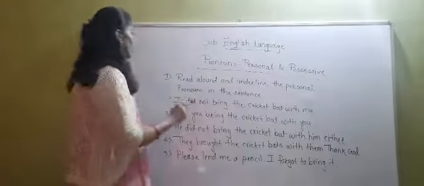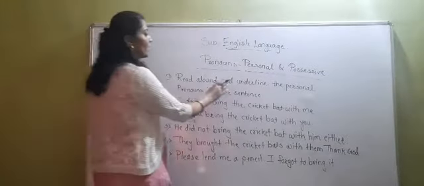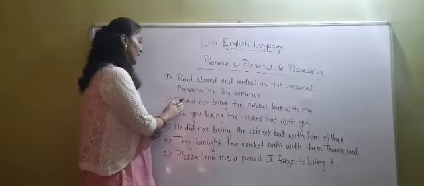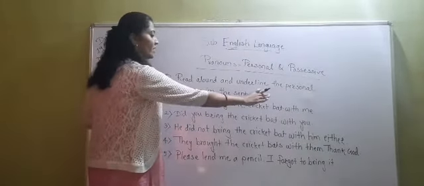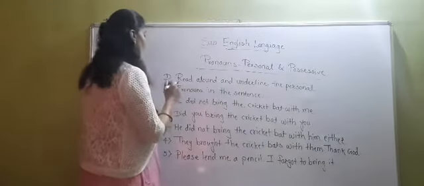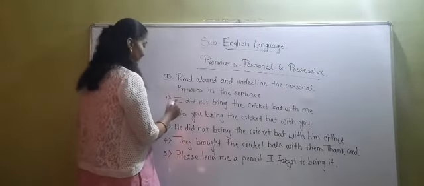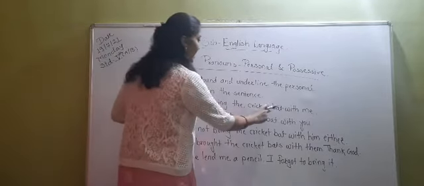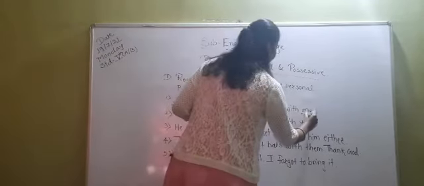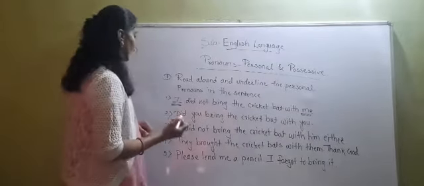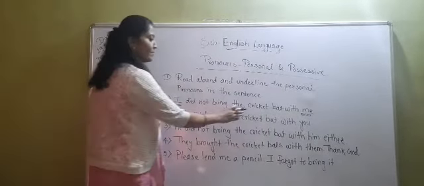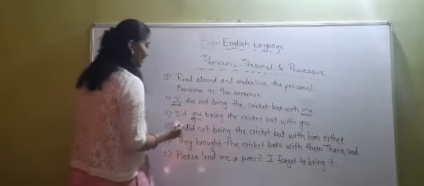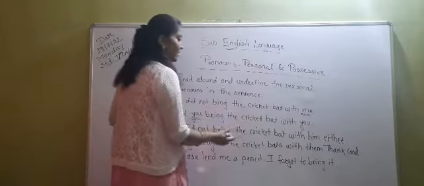Now students, see question number D: read aloud and underline the personal pronouns in the sentence. Now see the first sentence: I did not bring the cricket bat with me. Which are the personal pronouns used in this sentence? You have to underline I and me. Now see the second sentence: Did you bring the cricket bat with you? You have to underline this word you.